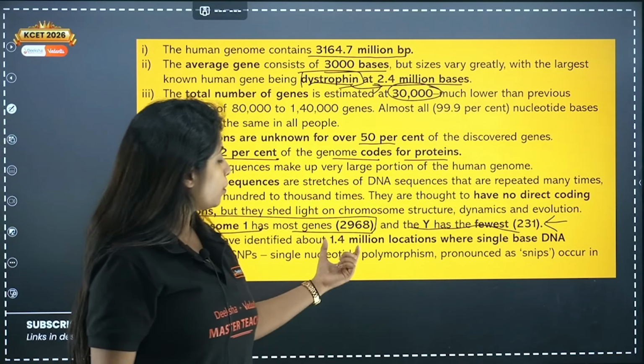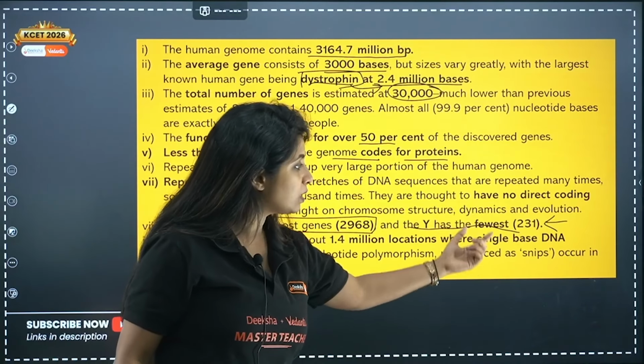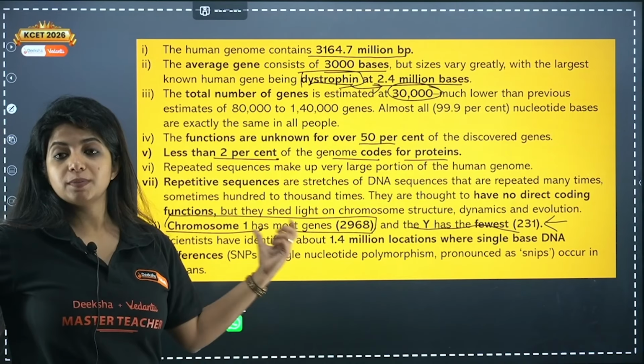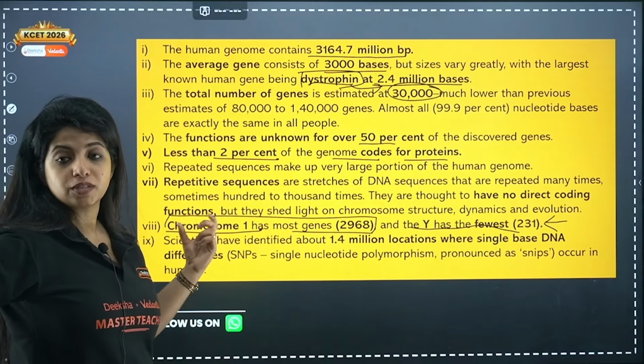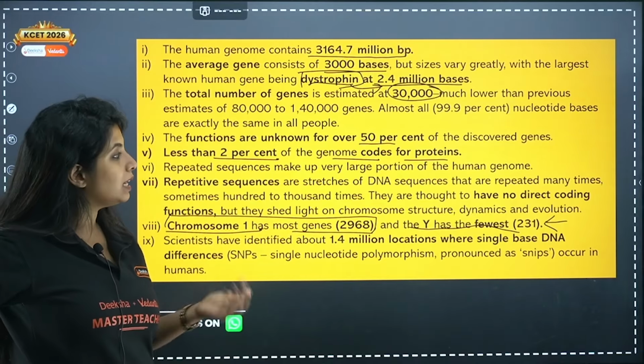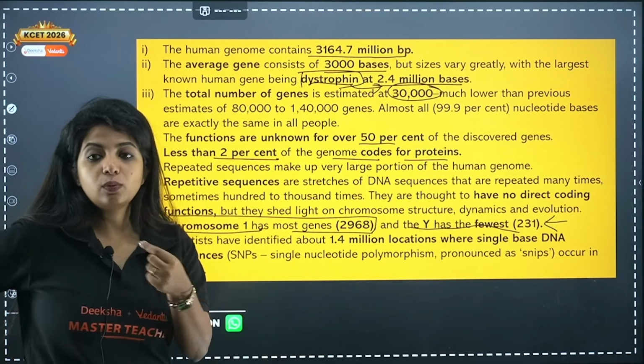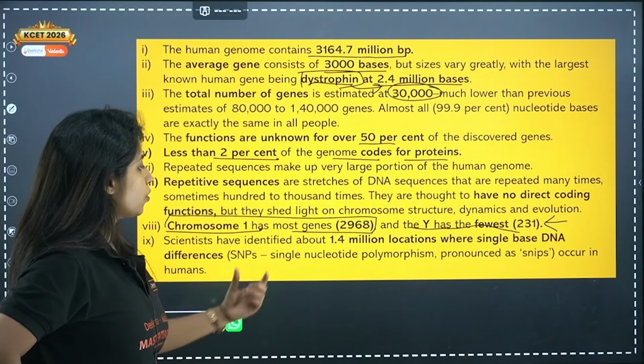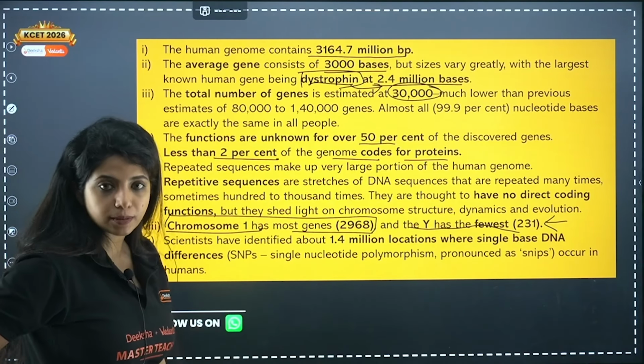Scientists have identified about 1.4 million locations where single base DNA differences, single nucleotide polymorphisms, SNPs, occur in humans. How many locations? 1.4 million locations have been found where we only differ by what? Single base differences, single nucleotide differences, or you call it single nucleotide polymorphism.